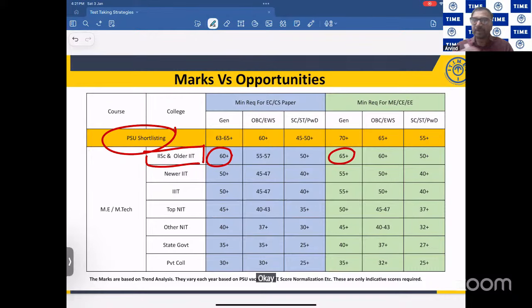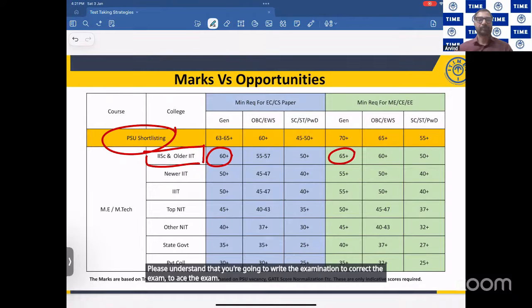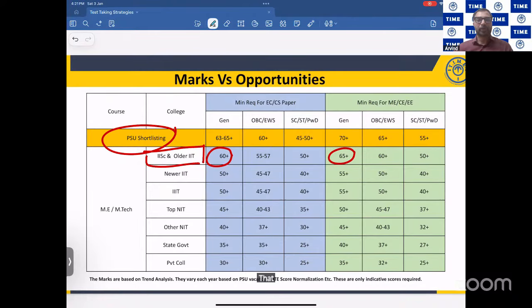Please, friends, understand, qualifying in the GATE is simple. Don't even think that you are going to write the examination to qualify. Understand that you're going to write the examination to crack the exam, to ace the exam. That means you should get at least 50 marks in the exam. Why am I talking about at least 50 marks?